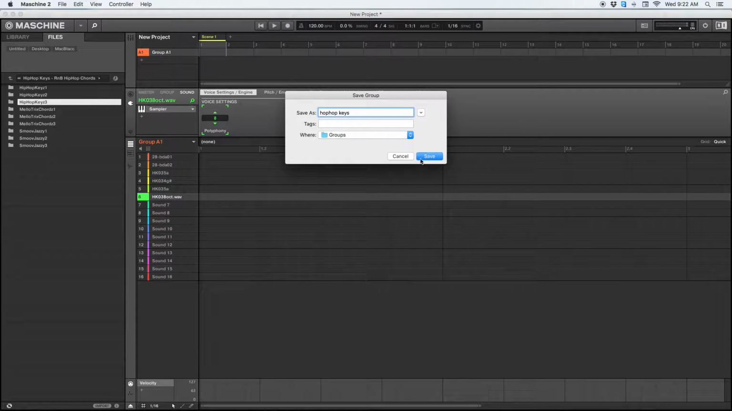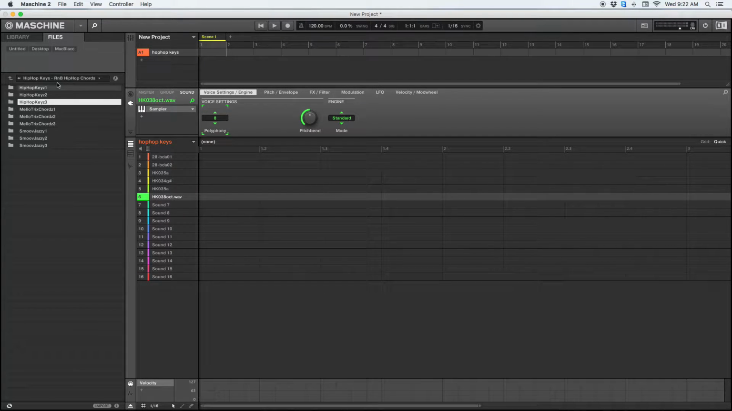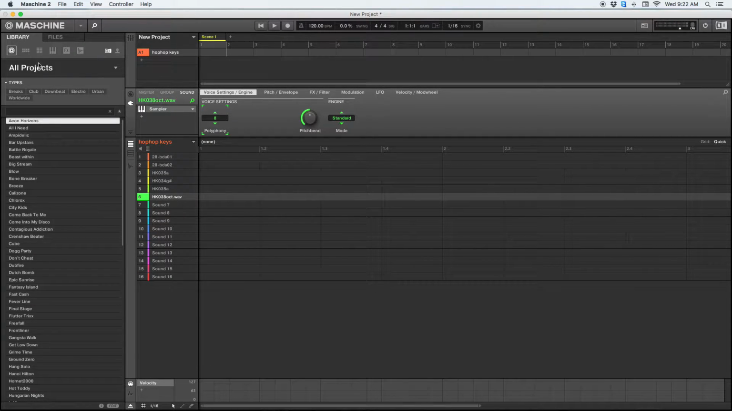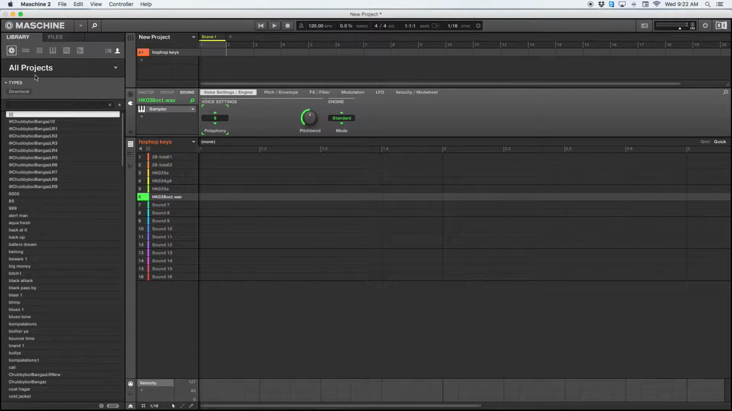Then once you save it, it should be in your library. Go back to library. You have a choice of NI, which is Native Instruments, or the user, which looks like a dog, a guy, or I don't know, somebody.